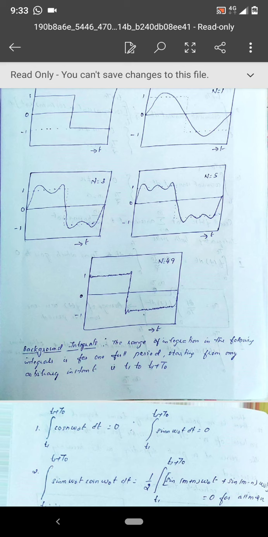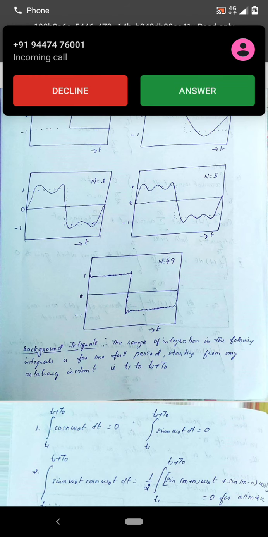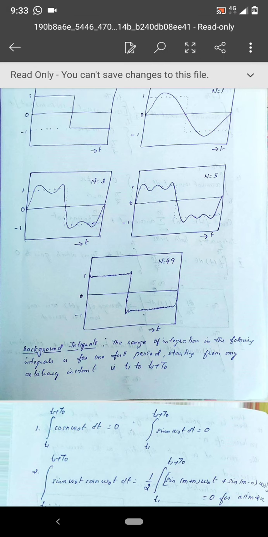You can see that after adding such terms till the 49th harmonic, the resultant series, the added series, approaches the square wave. Okay, so you can take a decision when to truncate the series according to the accuracy you require. That is the answer to the second question.